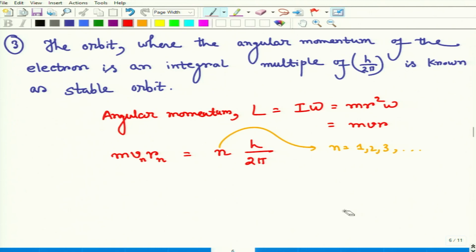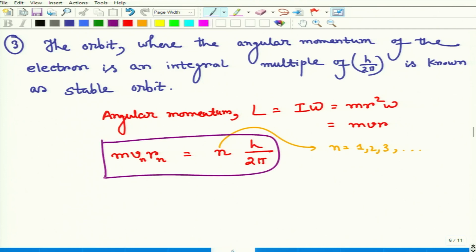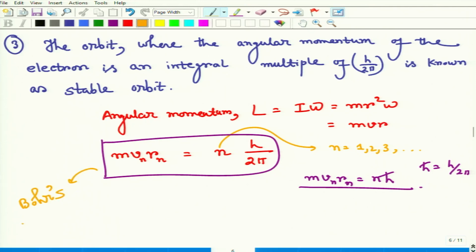So this is the mathematical form of the third postulate, right? It is also written as n h cross. We know h cross is equal to h by 2 pi. So m v_n r_n is equal to n h cross. Okay, so this is called Bohr's quantum conditions.